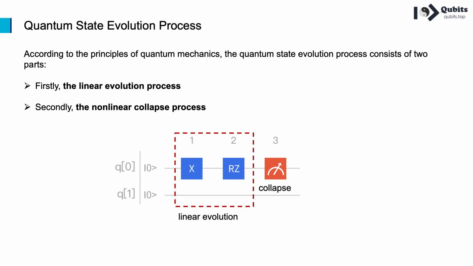If the system is measured, it will immediately and randomly collapse from the initial superposition state to one of the eigenstates of the observable being measured, in a nonlinear way. At this point, the experimenter will perceive a definite measurement value, namely the eigenvalue corresponding to the eigenstate.